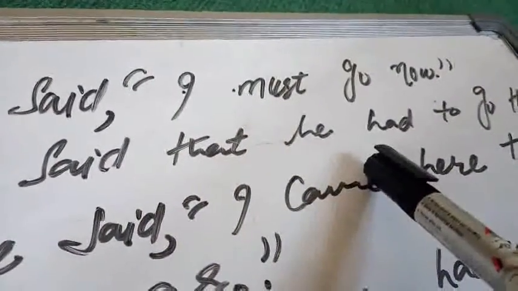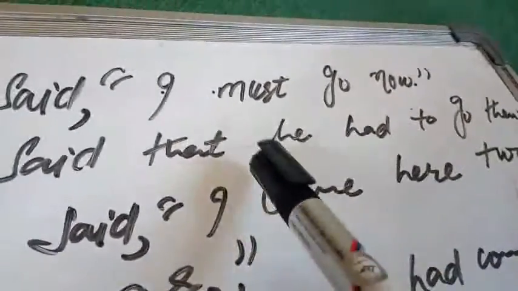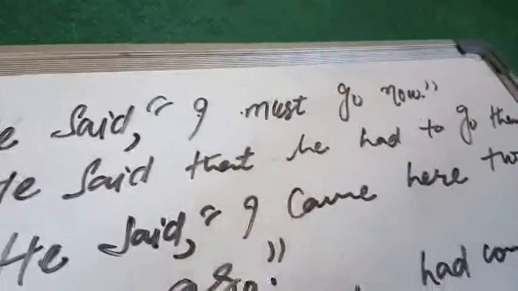Must, had to. Okay, so he said I must go now. He said that he had to go then. So here you can also use that he said that he must go then. Okay, actually this is the said, this is the past tense. That's why I used here had to. Okay,